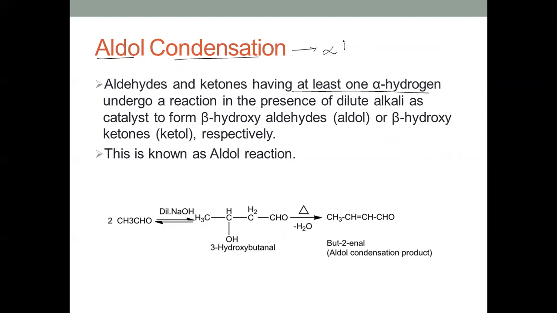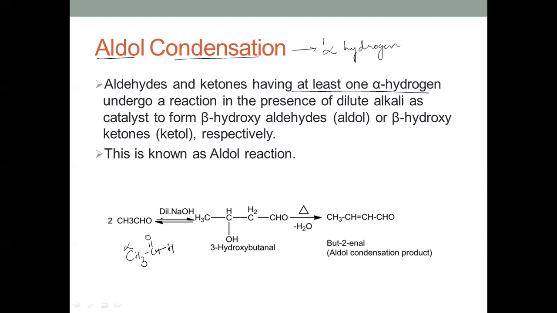If you take this example, acetaldehyde or ethanal, how many alpha hydrogens does it have? This is the alpha carbon, and the hydrogens on it are alpha hydrogens. So this can undergo the aldol condensation.